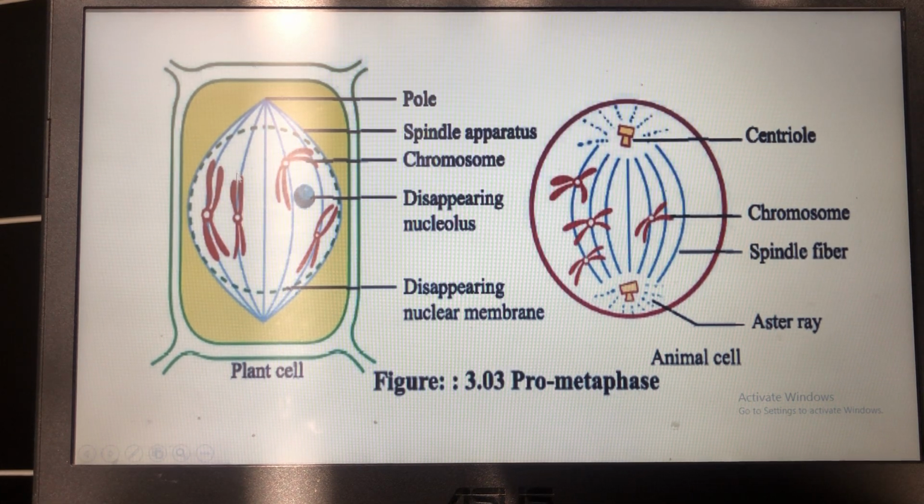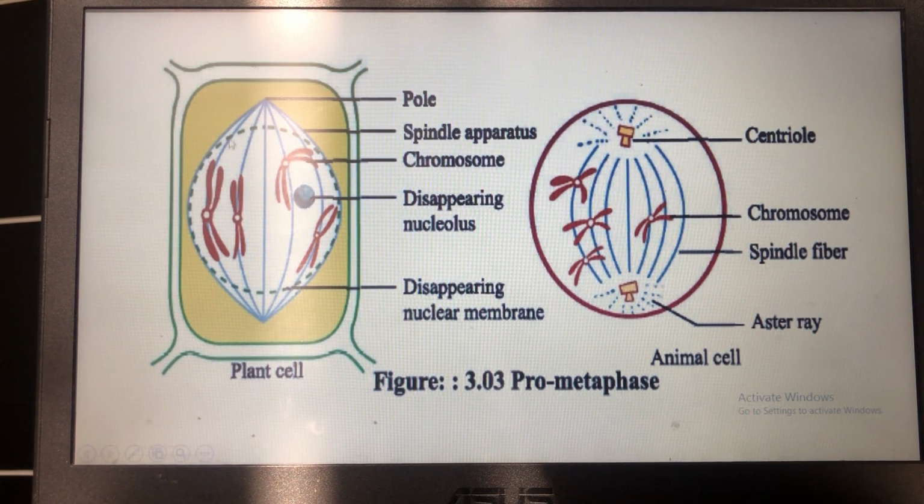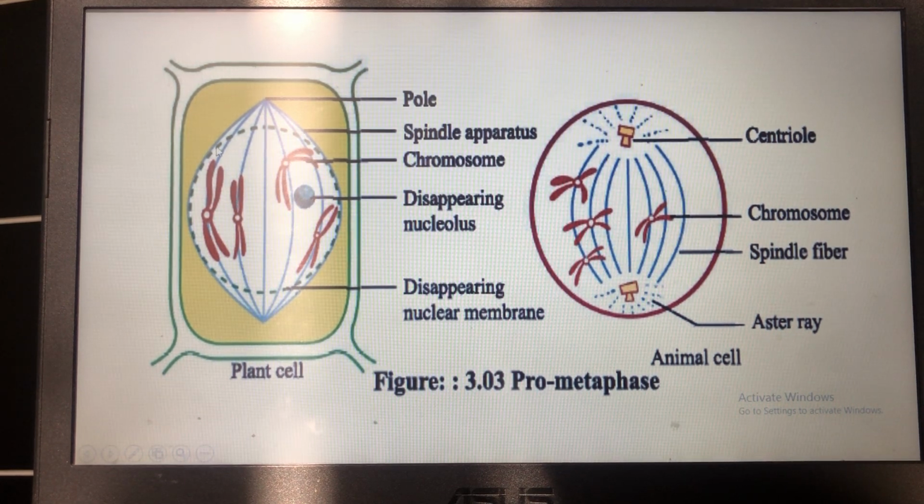The fibers that get attached with the chromosome are called traction fibers. These are also called chromosomal fibers, as chromosomes are attached with them. Chromosomes then start assembling on the equatorial plane. The chromosomes that were towards the pole start to come near the equatorial region. The nuclear membrane and the nucleolus start to disappear and disintegrate. You can see here it's not prominent like before.